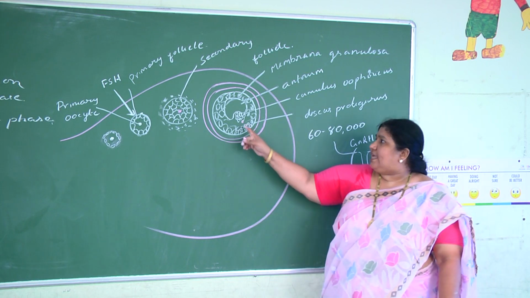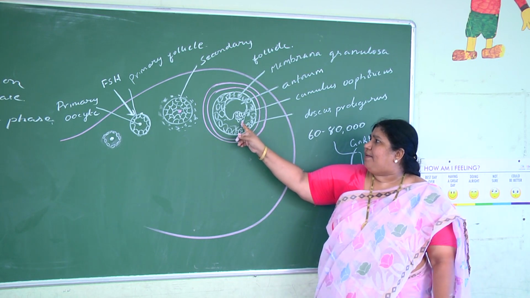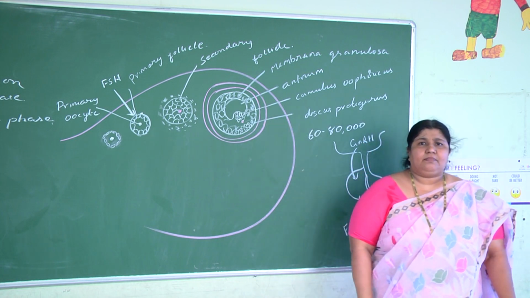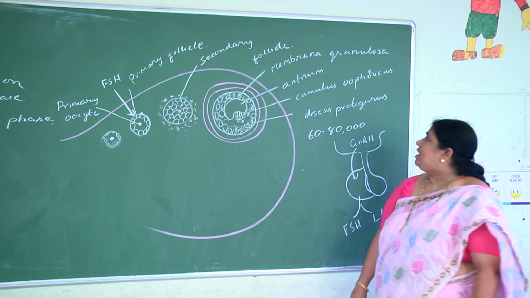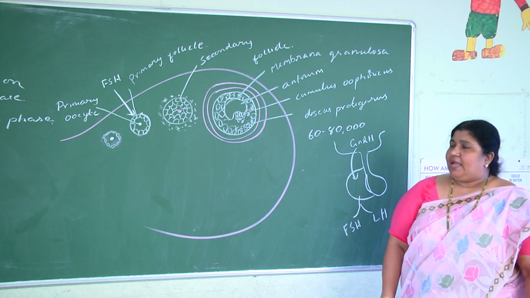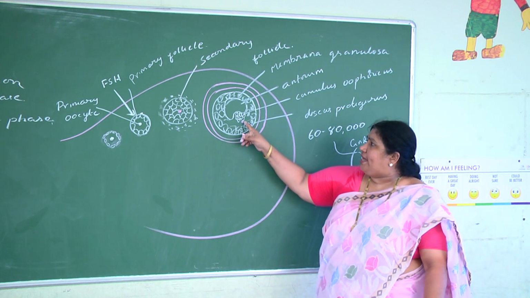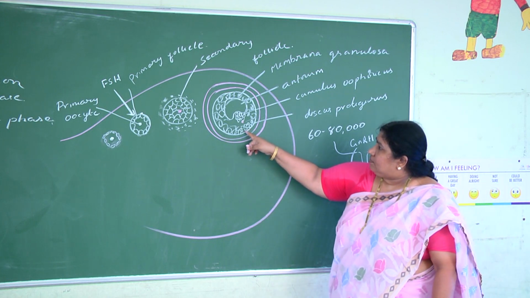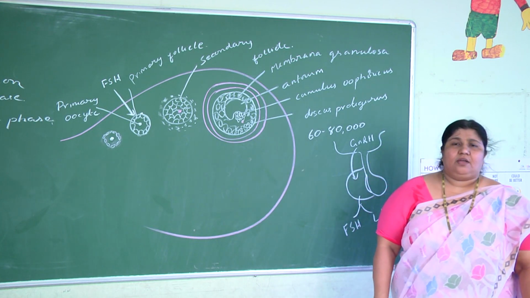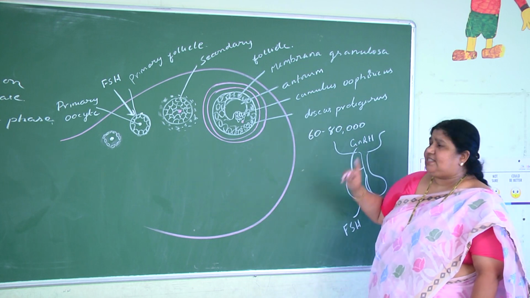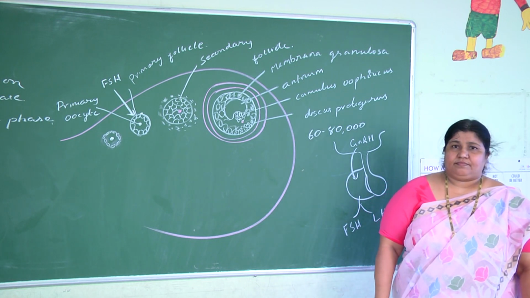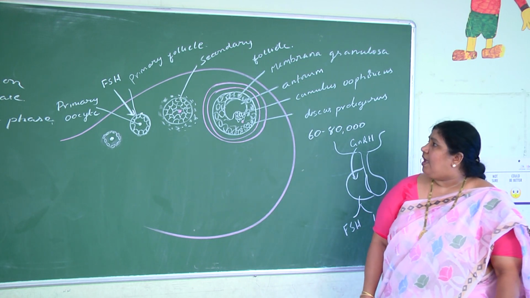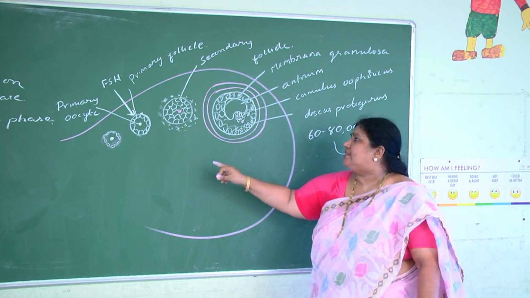The follicular cells which join the primary oocyte to the antrum are referred to as cumulus oophoricus, and the follicular cells which join the primary oocyte to the wall are called discus proligerus.